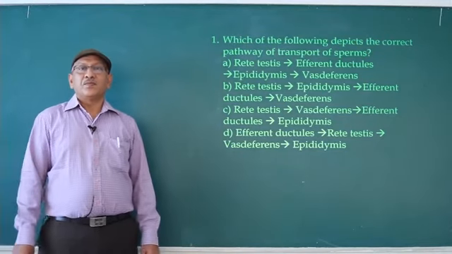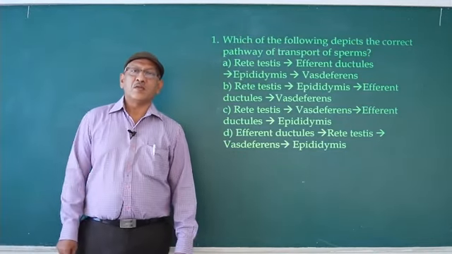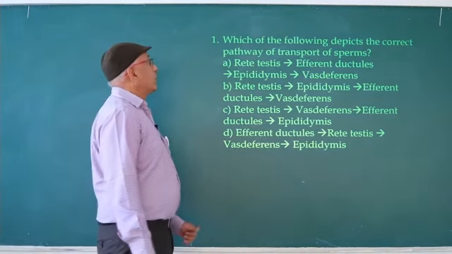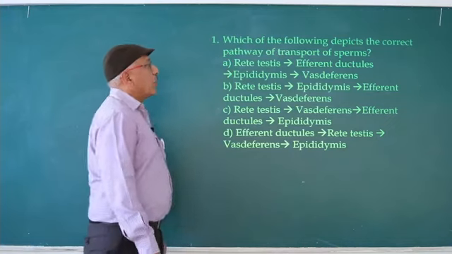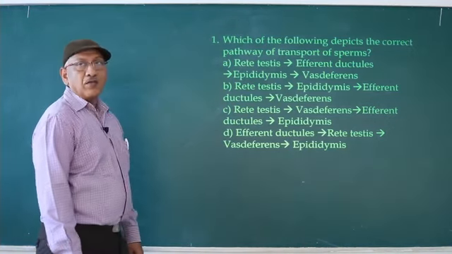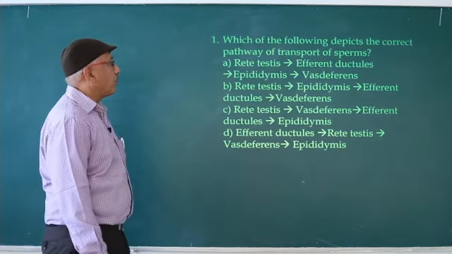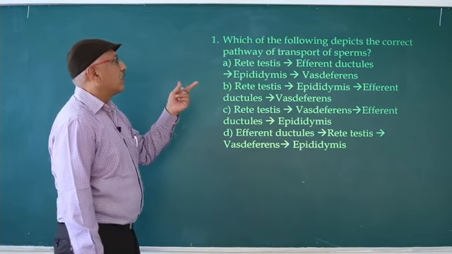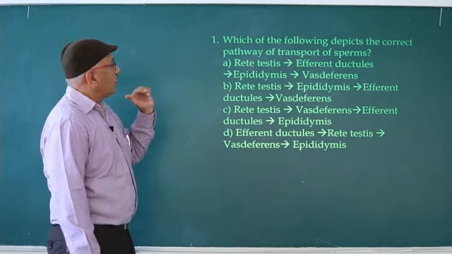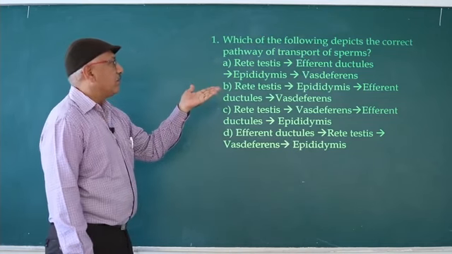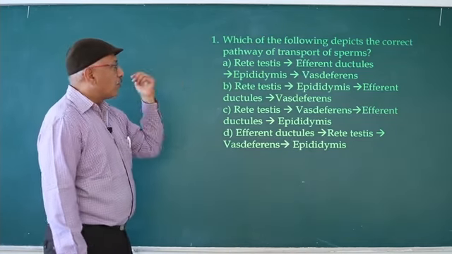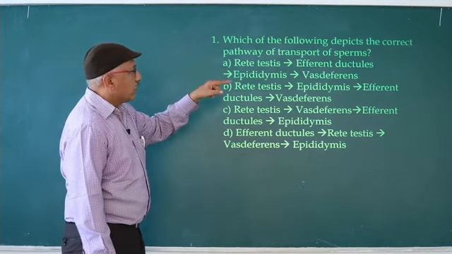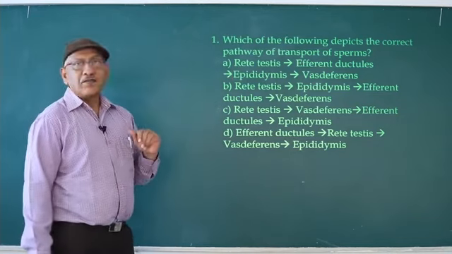Today we discuss typical NEET questions regarding human reproduction. First one: which of the following depicts the correct pathway of transport of sperms? A: rete testis, efferent ductules, also known as vasa efferentia. So from rete testis, efferent ductules or vasa efferentia, correct. Later epididymis, correct. So from epididymis, vas deferens.